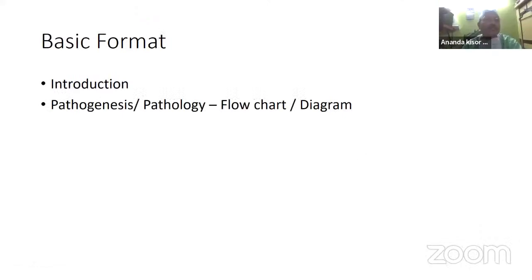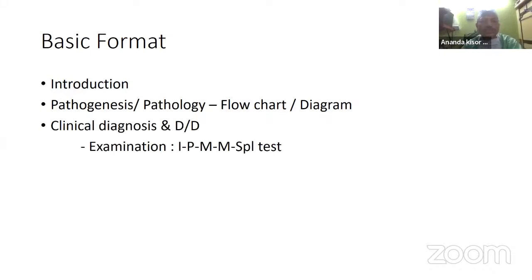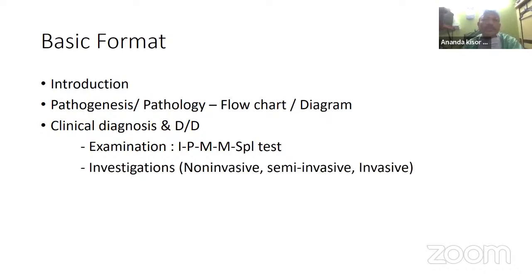We are talking about the introduction, so that will contain the anatomy, physiology, everything, and the definition. Next is the pathogenesis or the pathology, which should go in a flowchart diagram. Clinical diagnosis should contain the diagnosis and the differential diagnosis. So you should go in the same format. If you go with the same format, you can write anything. That will make some sense for the completion of this answer sheet.